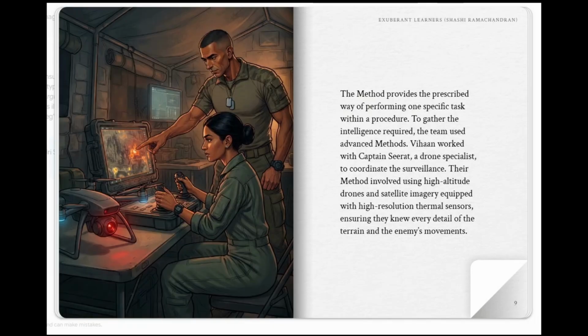The method provides the prescribed way of performing one specific task within a procedure. To gather the intelligence required, the team used advanced methods. Vihan worked with Captain Sirat, a drone specialist, to coordinate the surveillance. Their method involved using high-altitude drones and satellite imagery equipped with high-resolution thermal sensors, ensuring they knew every detail of the terrain and the enemy's movements.